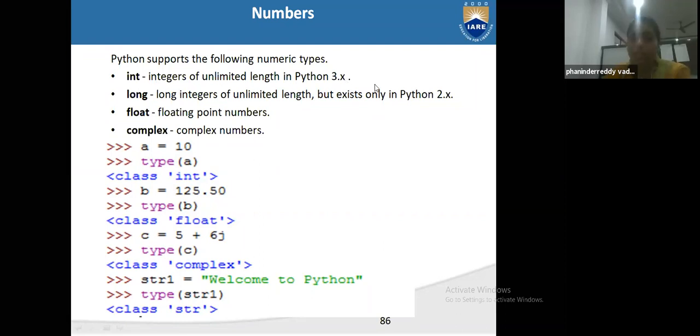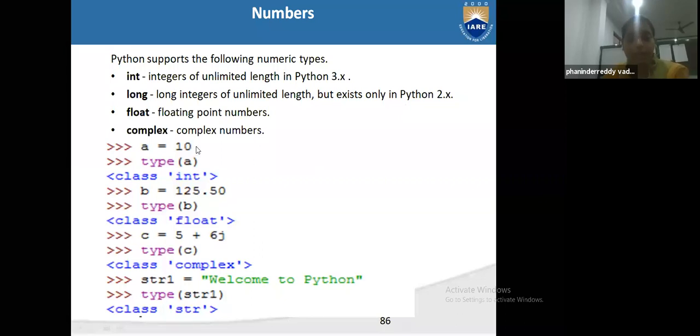How much length range, our integer will accept. But long integer of unlimited length exists only in Python 2.x. But floating point it will accept in 3.9, complex also it will accept in 3.9.